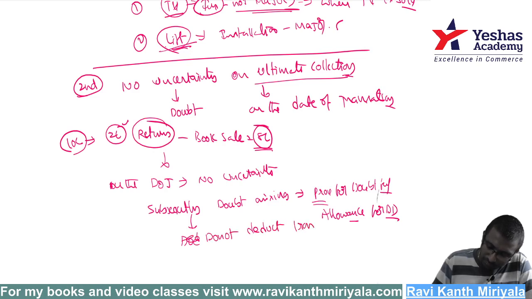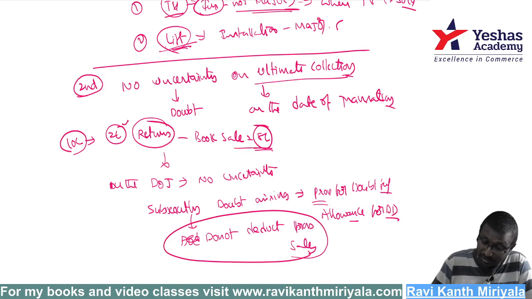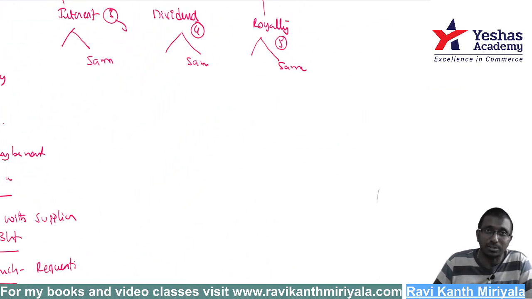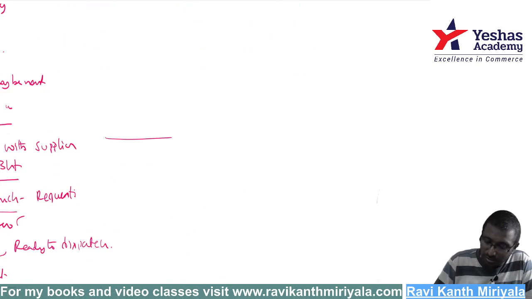Do not deduct from sales. You are not supposed to deduct it from the sales. This is deducted, 10 lakh minus 2 lakh. But with respect to this, you shouldn't deduct from the sales. This is the sale of goods, a small discussion. Okay, now the next point is what?